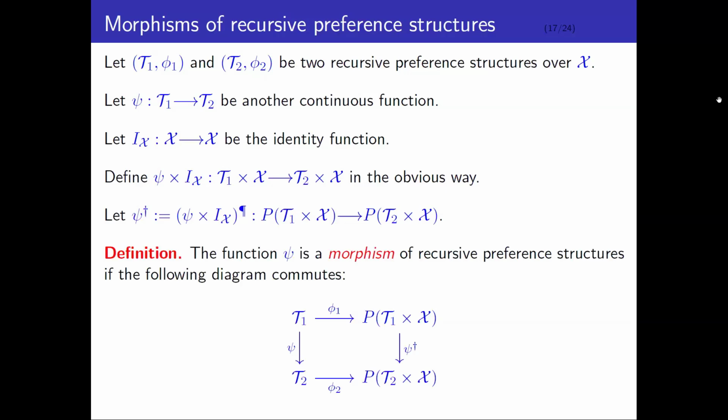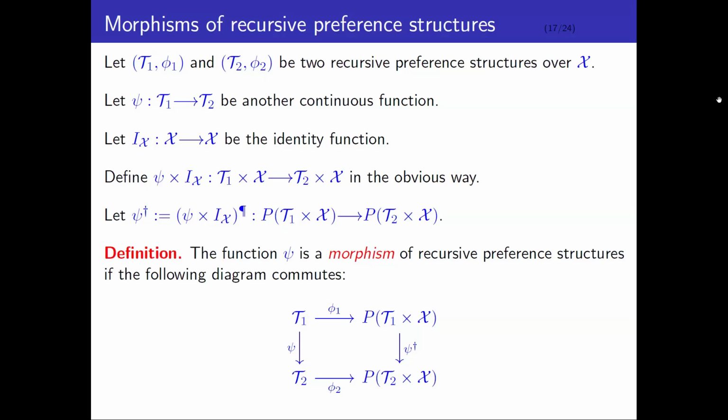Here's the definition. The function psi is a morphism of recursive preference structures if the following diagram commutes. So what is this diagram telling us? It says if we start with a type in T1 and first transform it into a type in T2 by applying psi, and then use phi2 to obtain a local continuous partial order on T2 cross X, we get the same thing as if we started with the same type in T1, first applied phi1 to get a local continuous partial order on T1 cross X, and then applied this induced mapping psi dagger to convert that into a local continuous partial order on T2 cross X. All right.